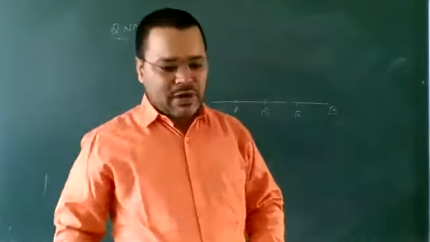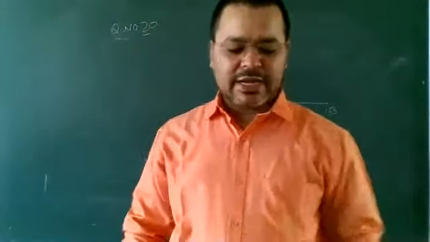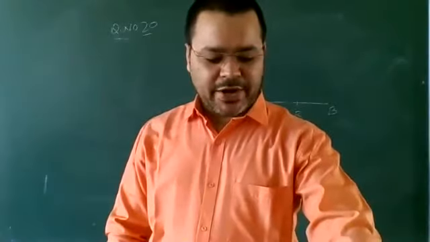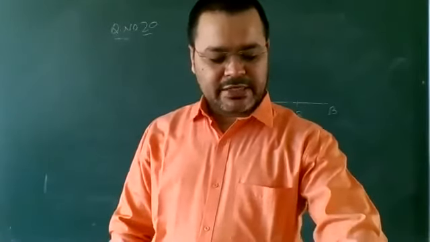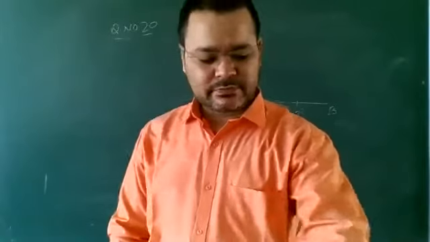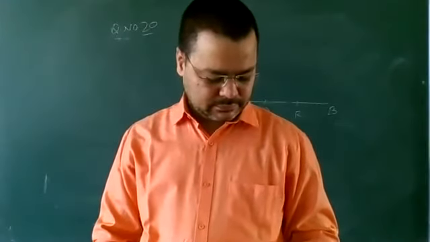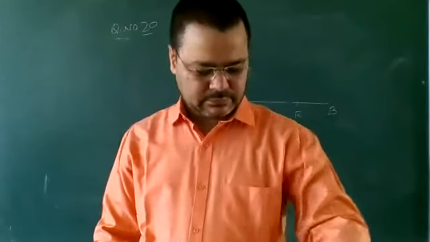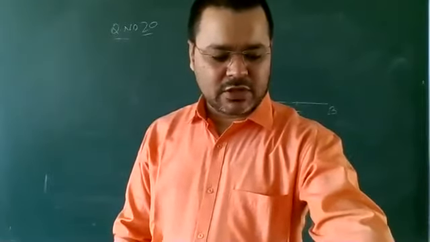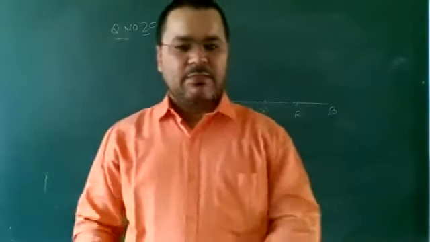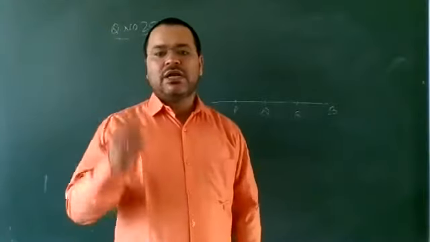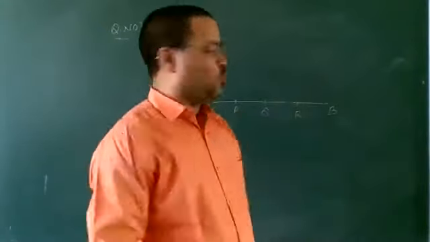The points from which a line can pass, that is called collinear points. Means the points by which one line can be passed, that is called collinear points.